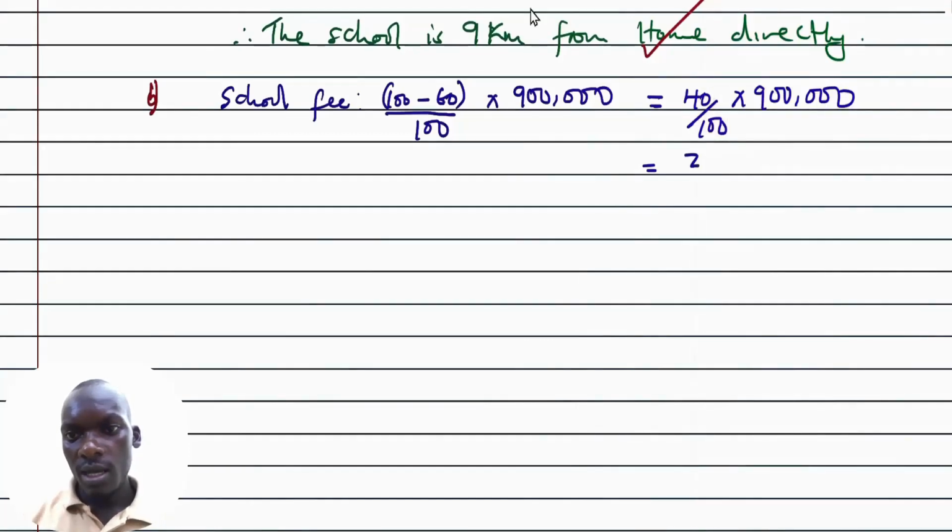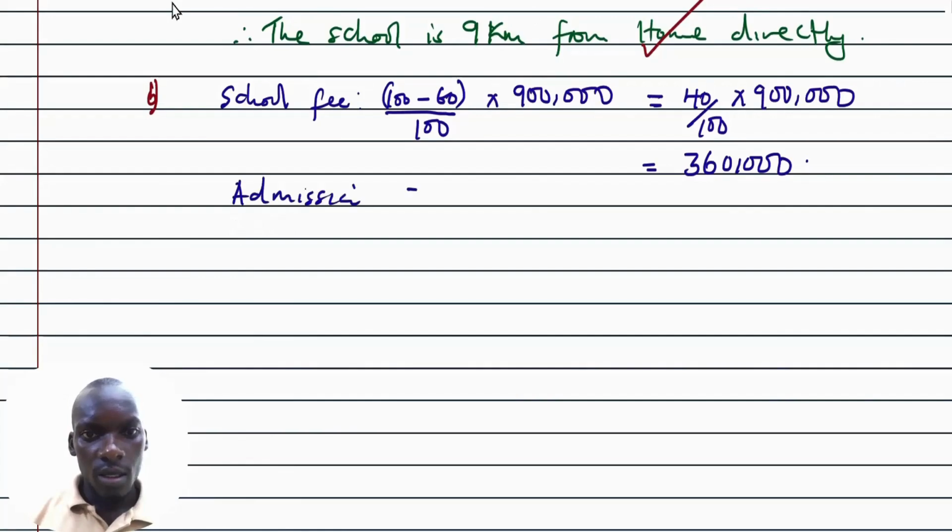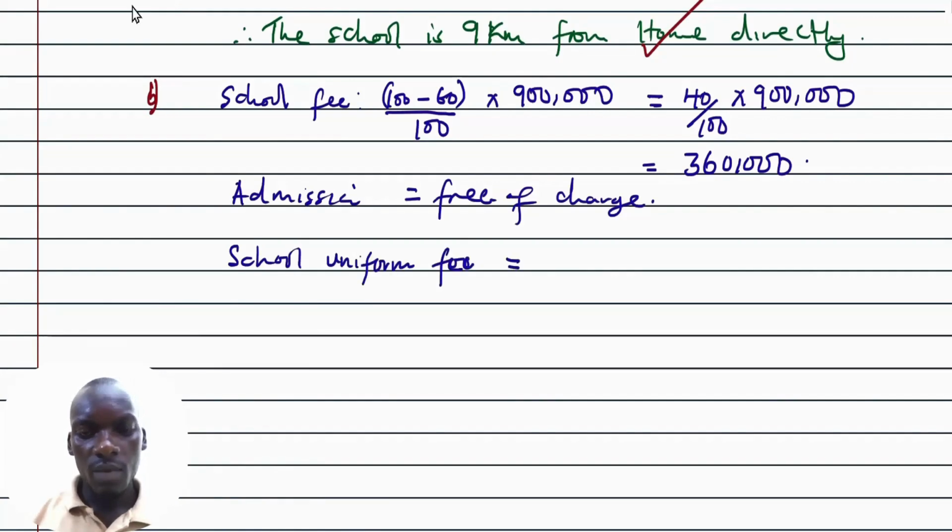So this is 360,000. This is the amount of fees which is supposed to be paid by someone on bursary. So for admission, it is free of charge. Then school uniform, we call it school uniform fee, simply is going to be equal to 350,000.